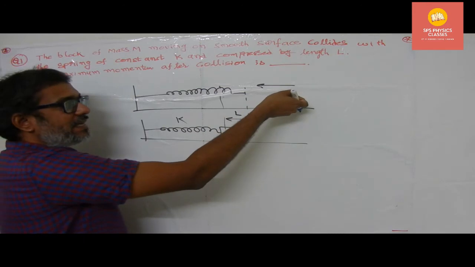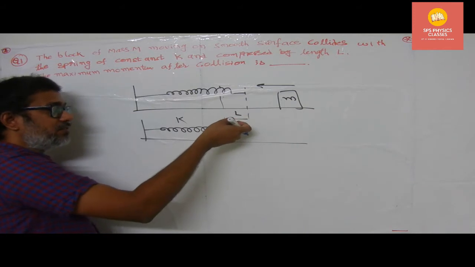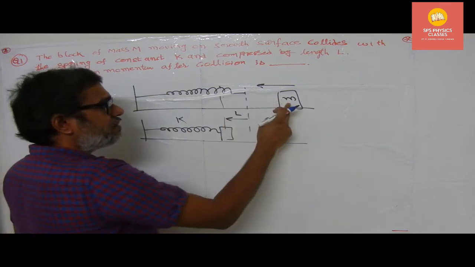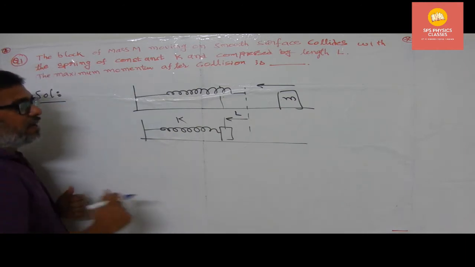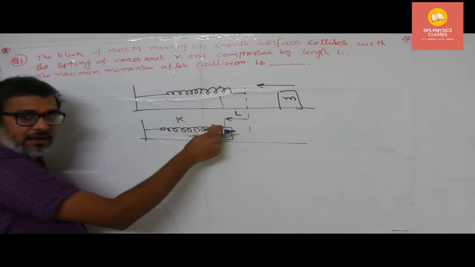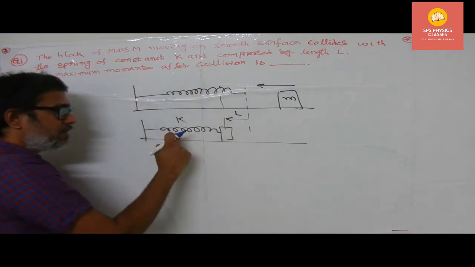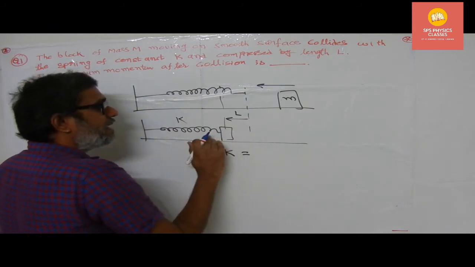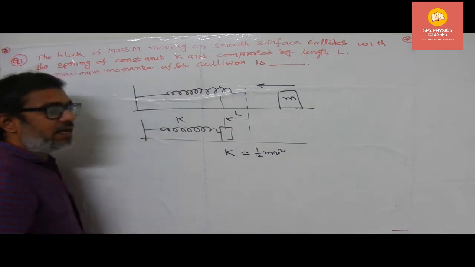Therefore, the initial kinetic energy of the block right now is completely used for the compression of the spring. Means what energy is converting into what energy? The kinetic energy of the block right now is converting into the spring energy. So therefore, in the given case, according to the law of conservation of energy, after compressing the length L, now the block receives the same amount of energy from the spring, and then the kinetic energy of the block becomes half m v square. This is the kinetic energy.